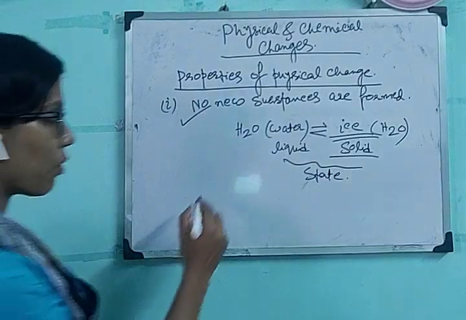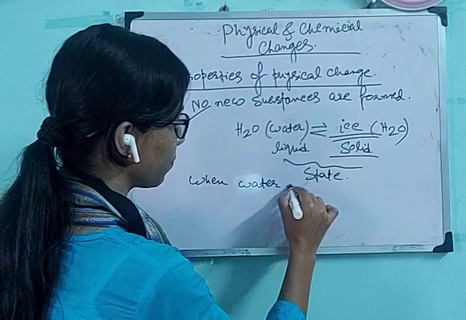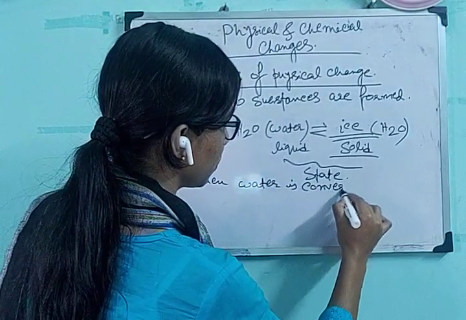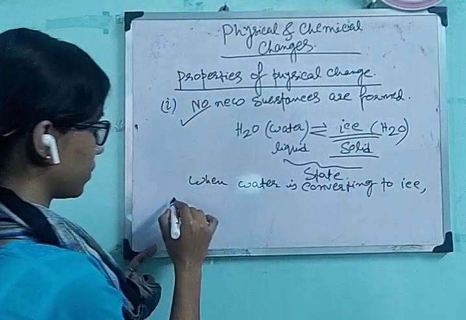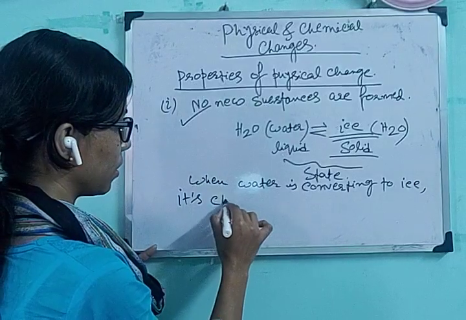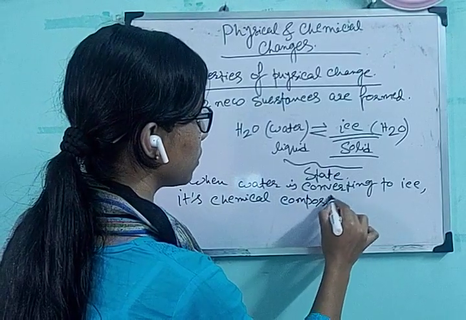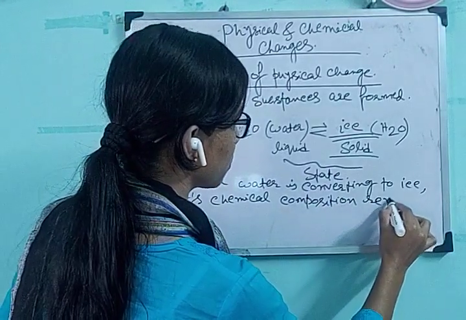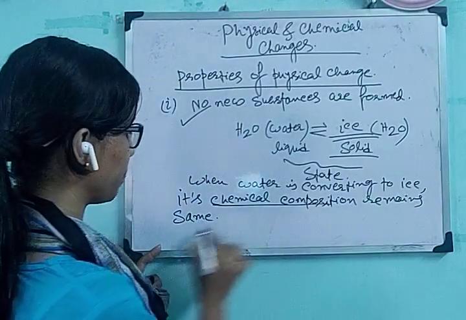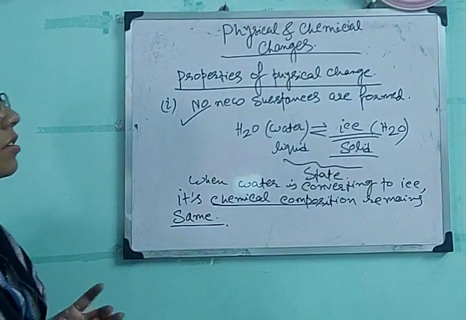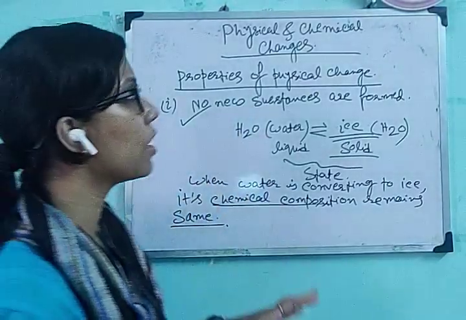No new substances are formed when water is converting to ice. Its chemical composition remains same. That means chemical composition same means no new substances have formed.